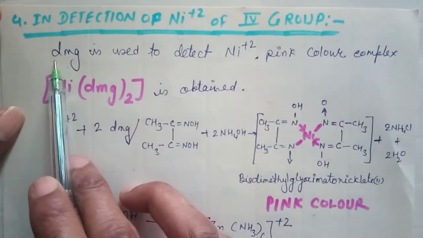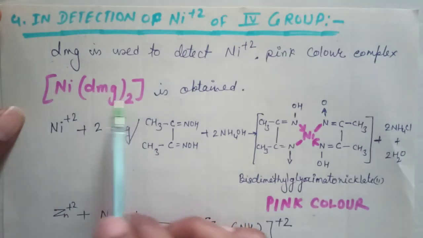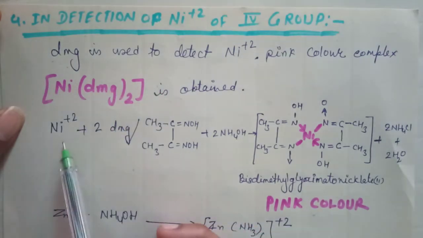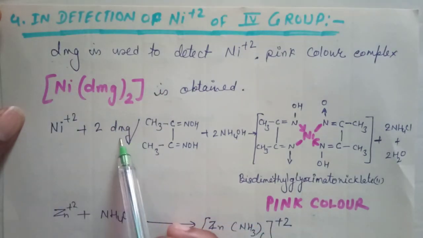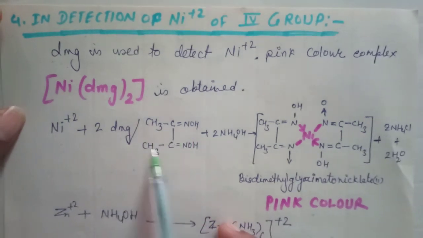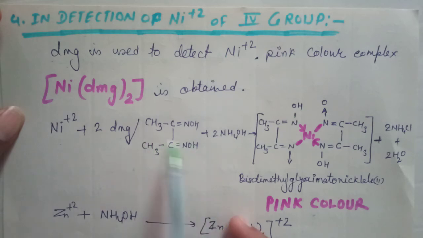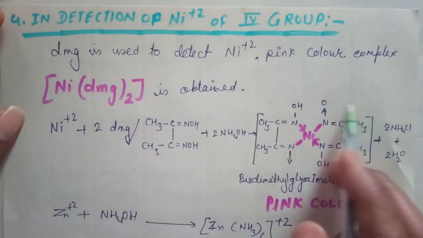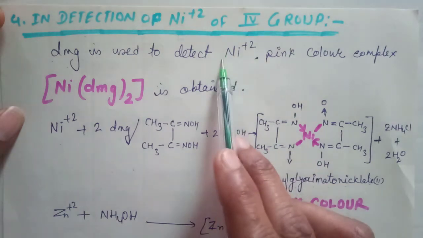Structure of DMG: CH3-C=NOH and CH3-C=NOH. When this reacts in basic medium, the bis(dimethylglyoximato)nickel(II) pink colored complex compound is obtained, meaning the colorless solution is turned into pink color. This pink color shows the presence of Ni2+ ions in the compound.